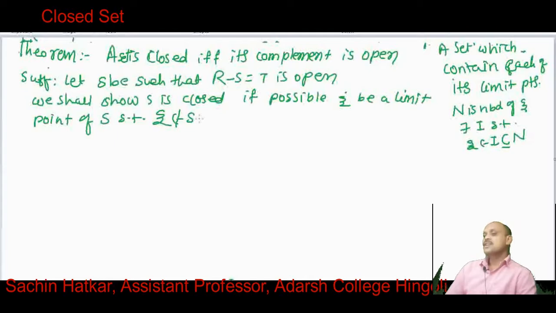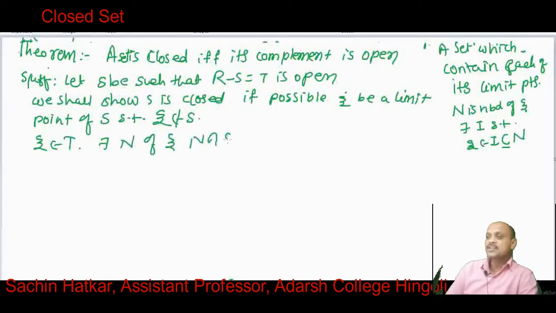A set is closed if it contains all its limit points. So we have considered the possibility that xi is a limit point of this set S, and xi is not a member of S. As xi is not a member of S and T is the complement of S, xi must be a member of T. Since T is open, there exists a neighborhood N of xi such that N intersection S is equal to phi.